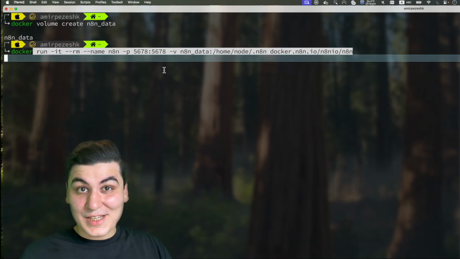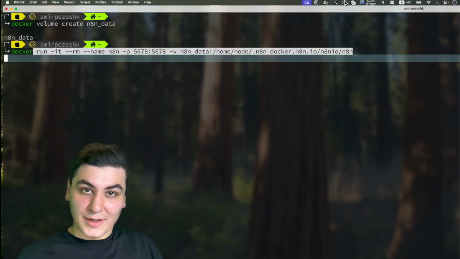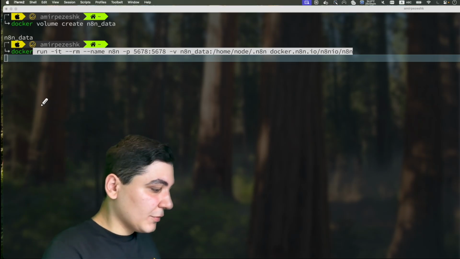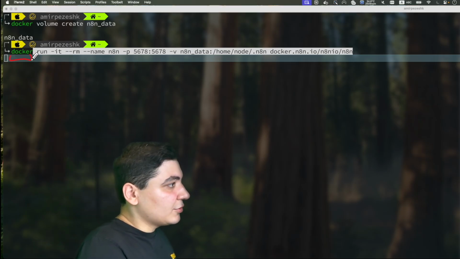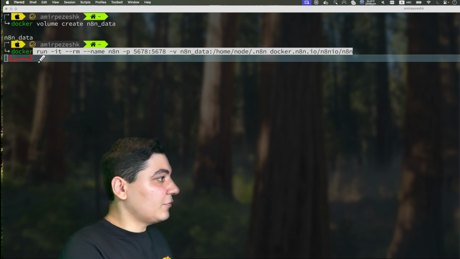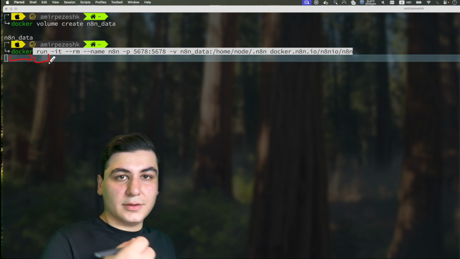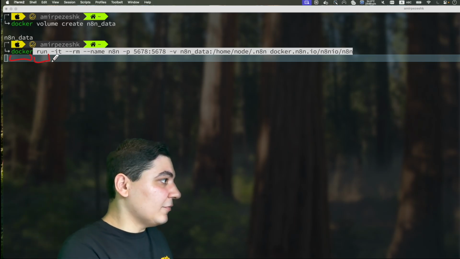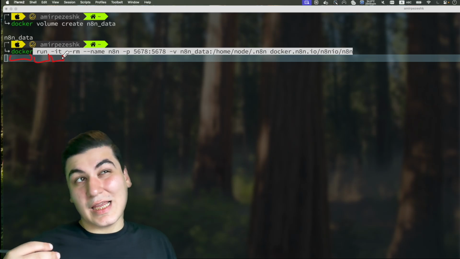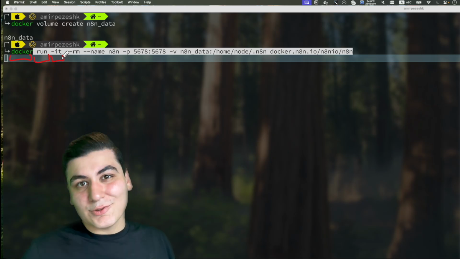So for the next step, we need to run the Docker container. Let's look at the command and try to understand it a little bit more. So first, we are using docker. It means we are going to run a command in Docker. Then we are saying run. It means run a container. Then we have -it, which is saying interactive terminal.